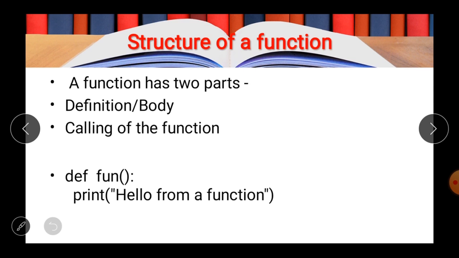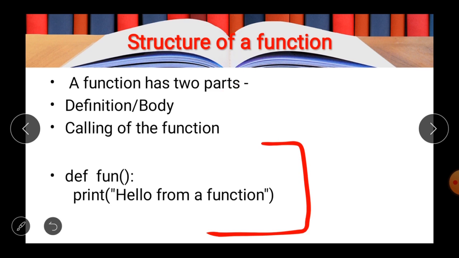As you can see in the slide, here is written the definition of the function and the calling of the function. If you had written only the definition of the function and you did not call the function in the program, then the function will not execute. The execution of the function will only happen when there is a calling statement for that particular function.